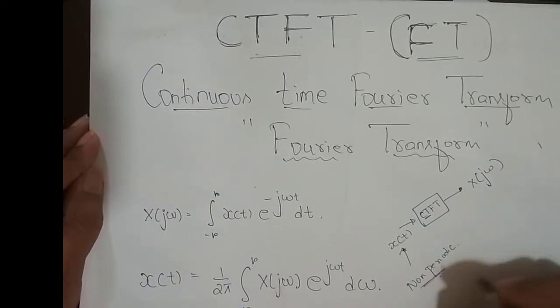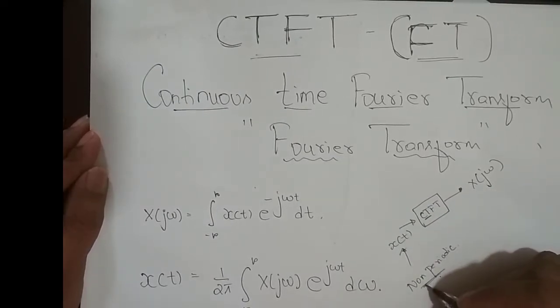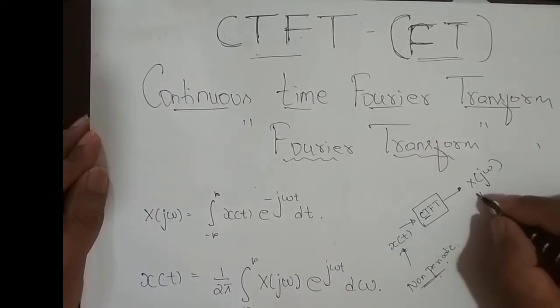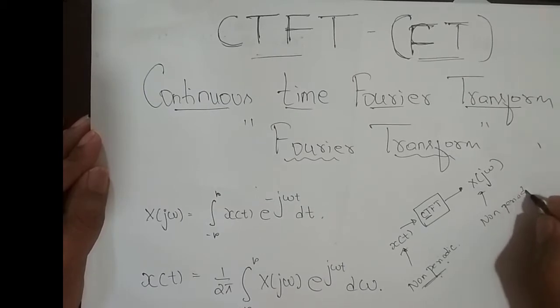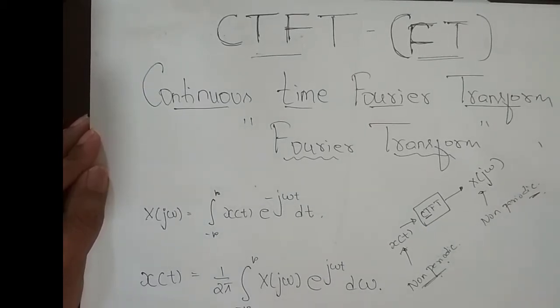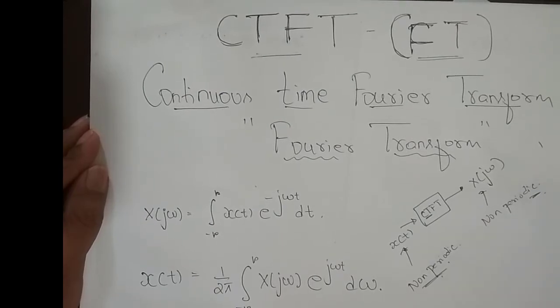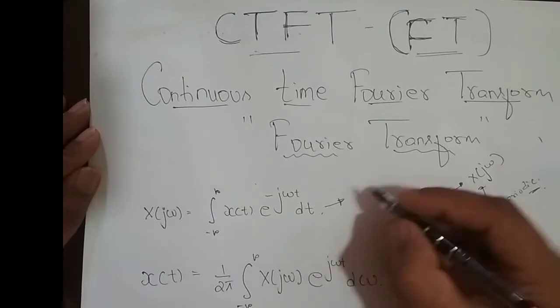Since it's non-periodic, we are taking the Fourier transform. The signal in the time domain should be a continuous time non-periodic signal, whereas the signal in the frequency domain will also be non-periodic in frequency, and it will be continuous in frequency.